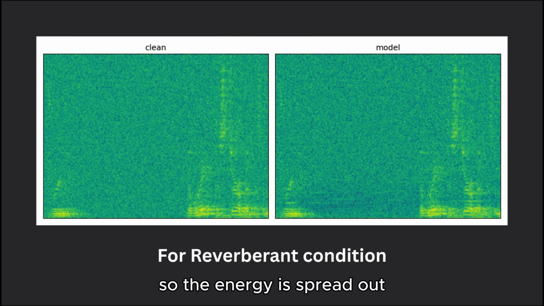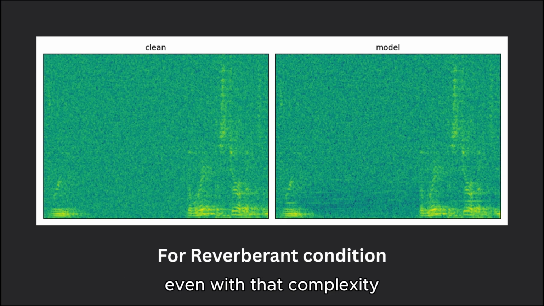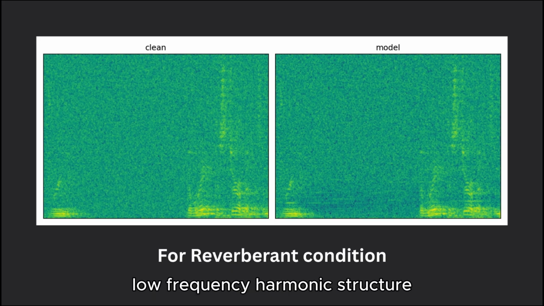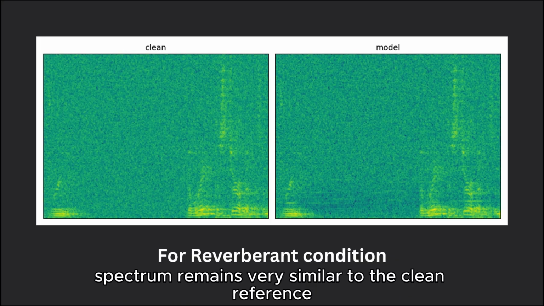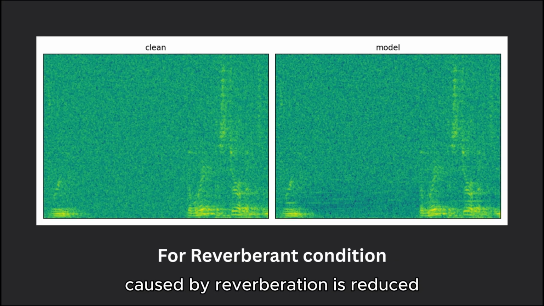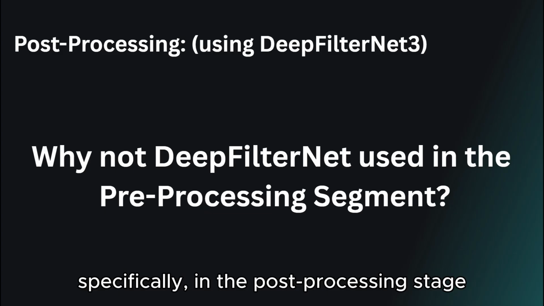So the energy is spread out and the spectral pattern becomes less sharp compared to the dry condition. Even with that complexity, the model is still able to recover the main low-frequency harmonic structure and preserve the important target components. The output spectrum remains very similar to the clean reference, while some of the diffuse background energy caused by reverberation is reduced. For this problem set, we choose to implement DeepFilterNet specifically in the post-processing stage.